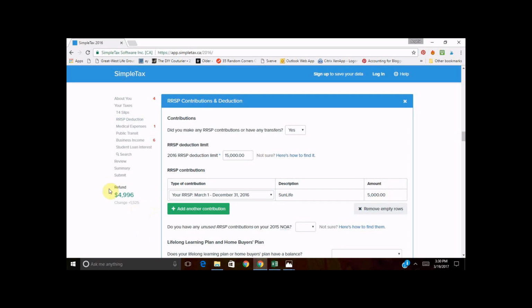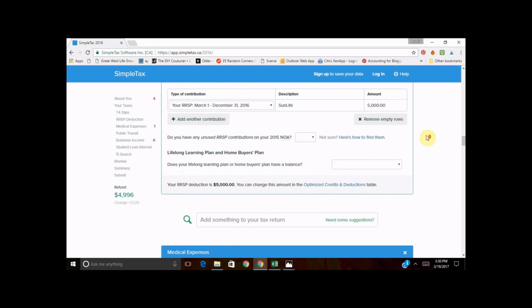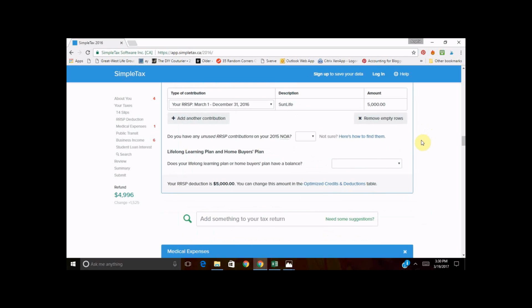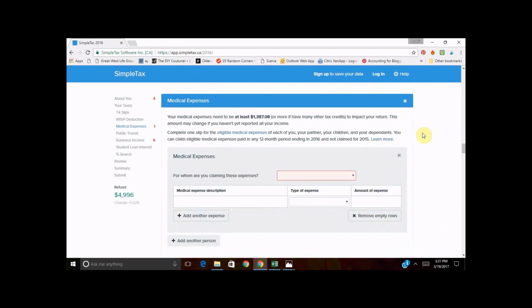All right, and again, you'll notice her income went up because RRSP contributions are non-taxable, so it typically will result in a refund. You can also use your RRSP account for certain things like tuition and buying a home. That's going to be out of the scope of what we're doing today. So now we're going to go to medical expenses.